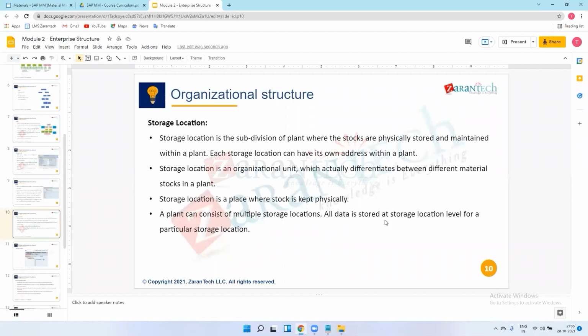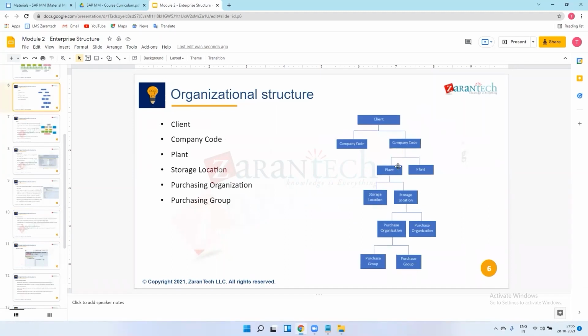A plant can consist of multiple storage locations, and all data is stored at storage location level for a particular storage location. As I explained earlier, suppose I have one plant, I will have multiple storage locations as well, because for manufacturing a vehicle I require thousands of material components. So I will create 10 or 20 or 50 storage locations, and I will keep my material as per the location, or bins, you can say.